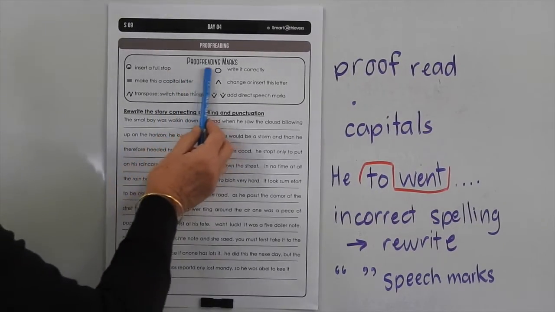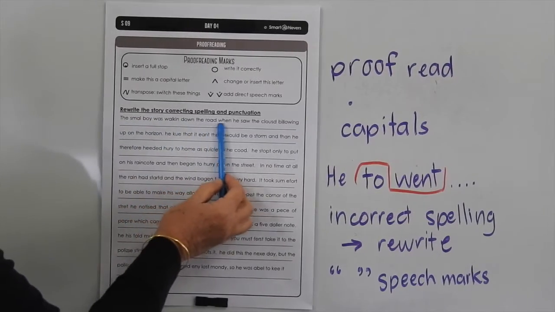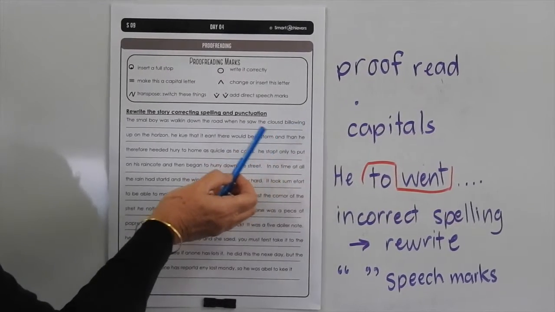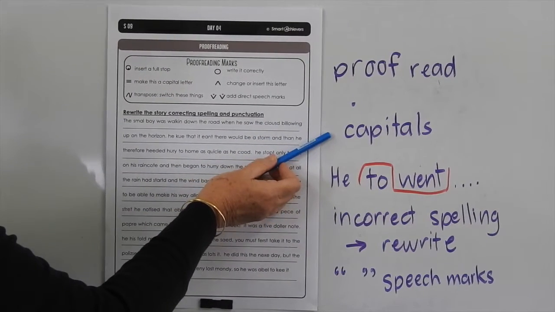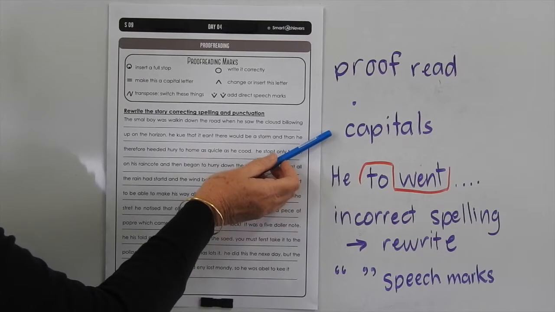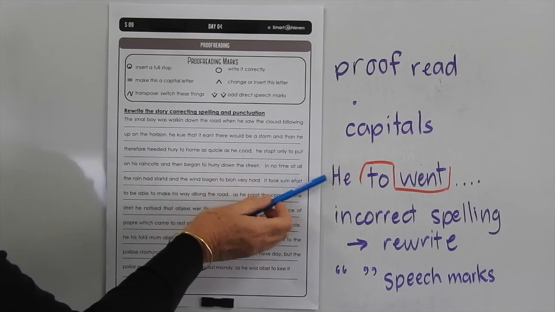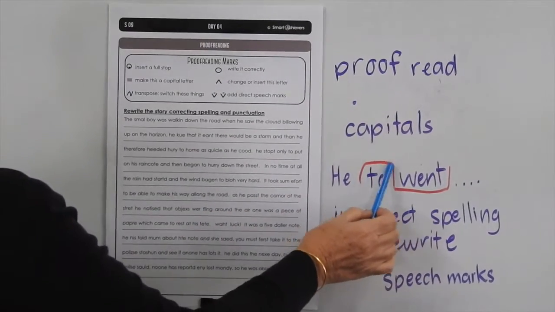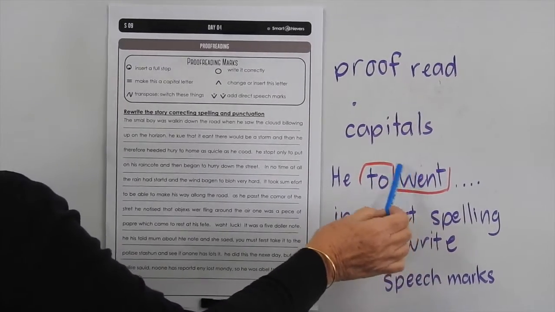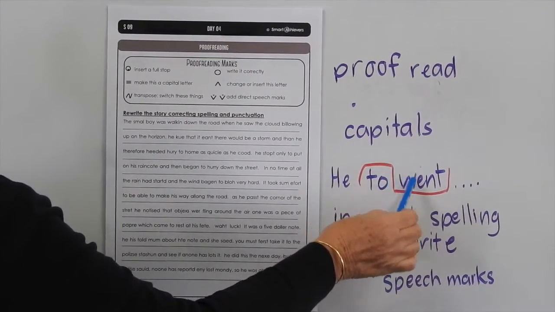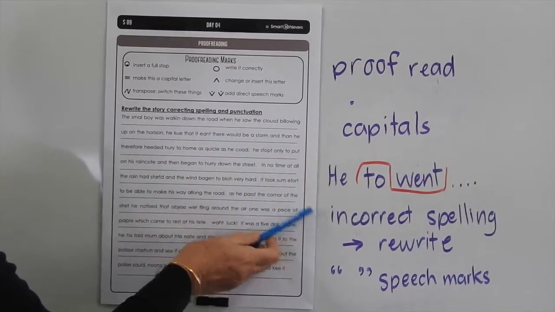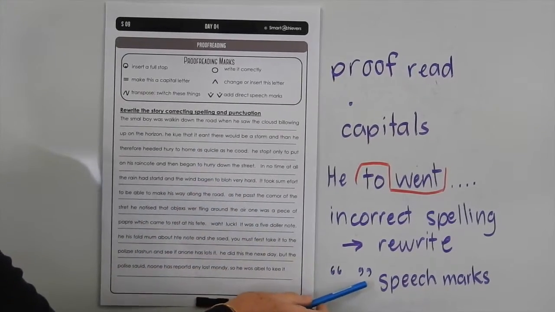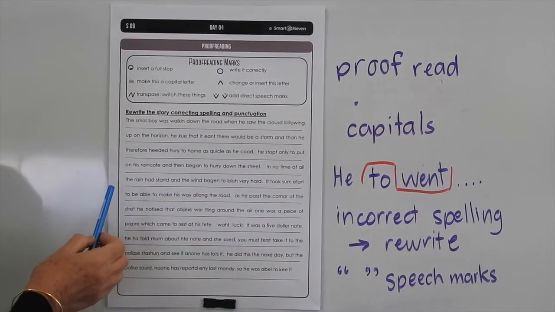In this proofreading exercise, you have to actually rewrite the story, and these are the things that we need you to look out for. There may be full stops and commas missing. If a capital letter is missing, you need to rewrite the word with the first letter as a capital. There may be some words that are written the wrong way around, so we want you to do a little squiggle, transpose those words by indicating which way they should go. So we're going to swap went and to. You may have to write a word that's spelt incorrectly, correctly, and you've got to put in some speech marks to indicate when people are speaking.